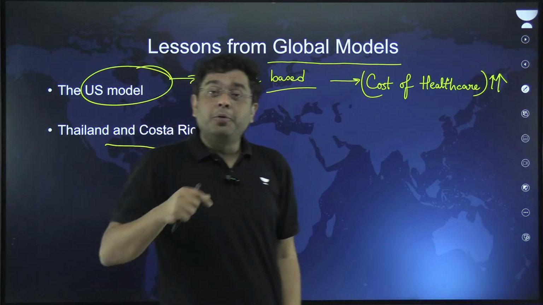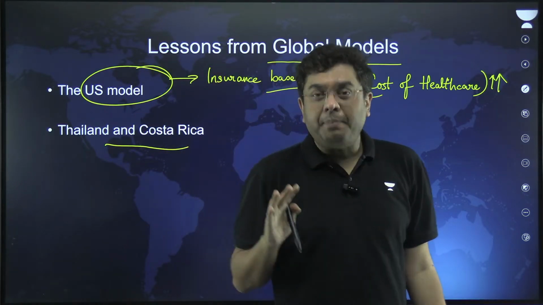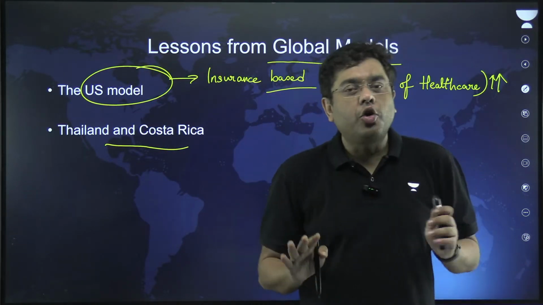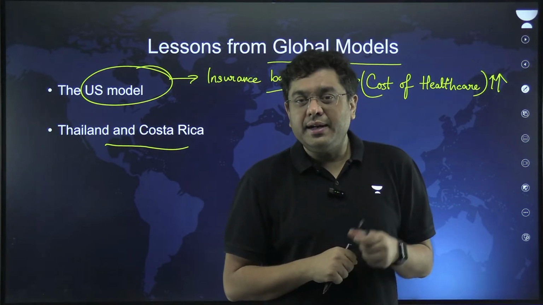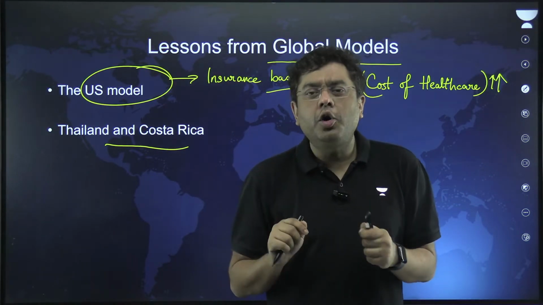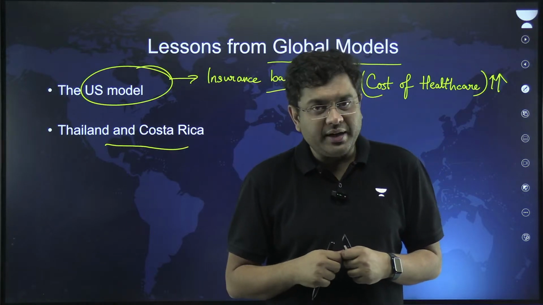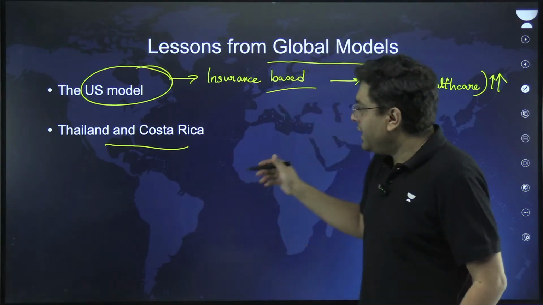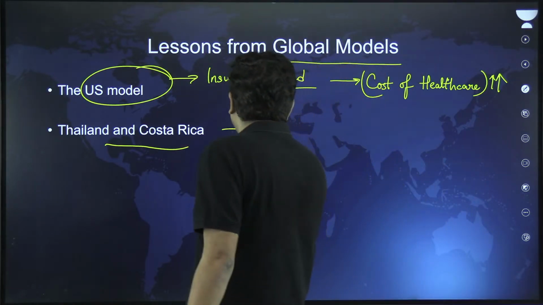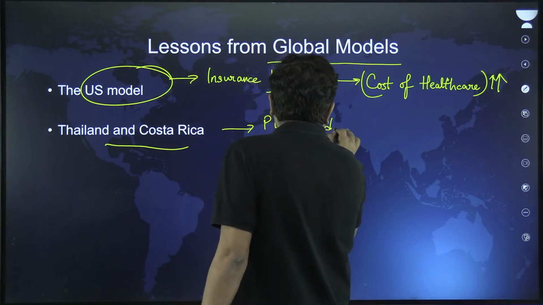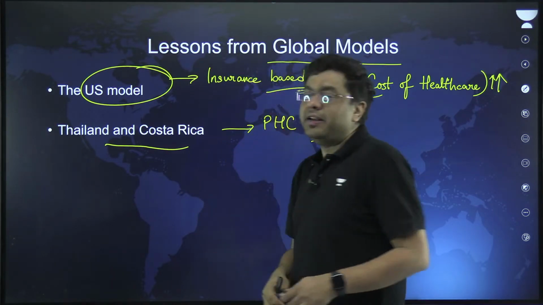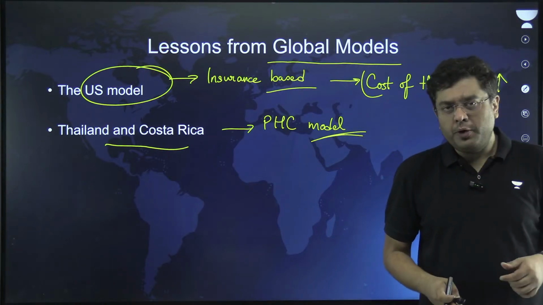So that has improved the various different parameters of health across the country of Thailand. Even Turkey has indicated an improvement on the same model, and so is the case with Costa Rica. So this is the primary healthcare center model, the PHC model. Okay, that needs to be promoted overall.